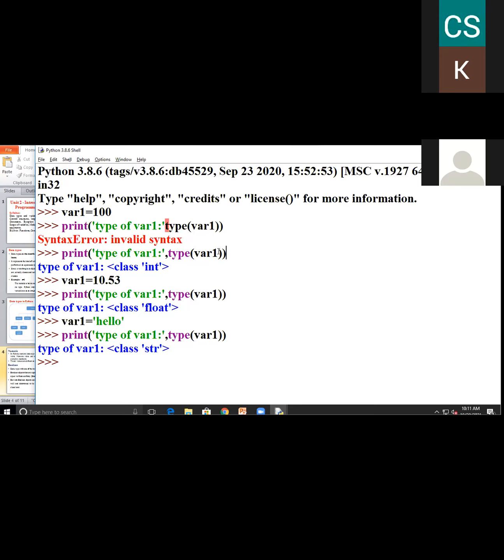It represents the data type. So everyone understands how to identify whether the data type is integer, float, string, or any other?